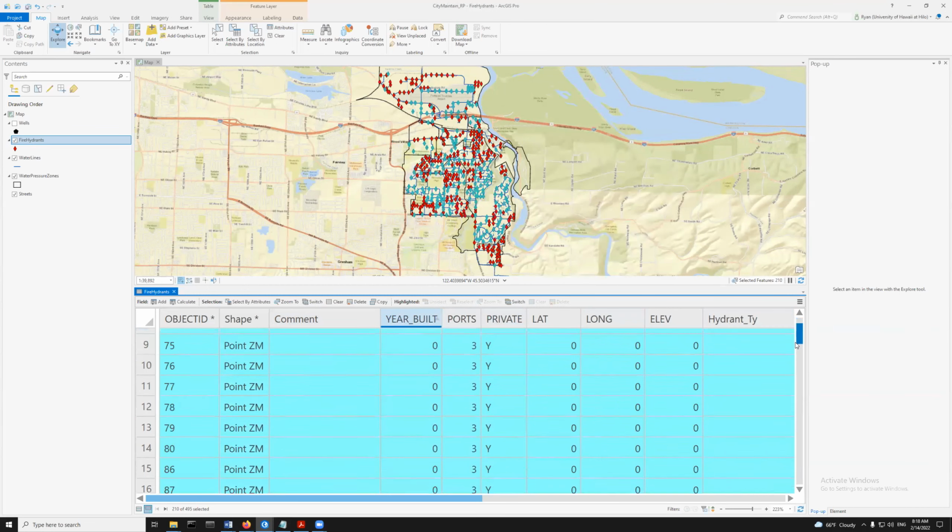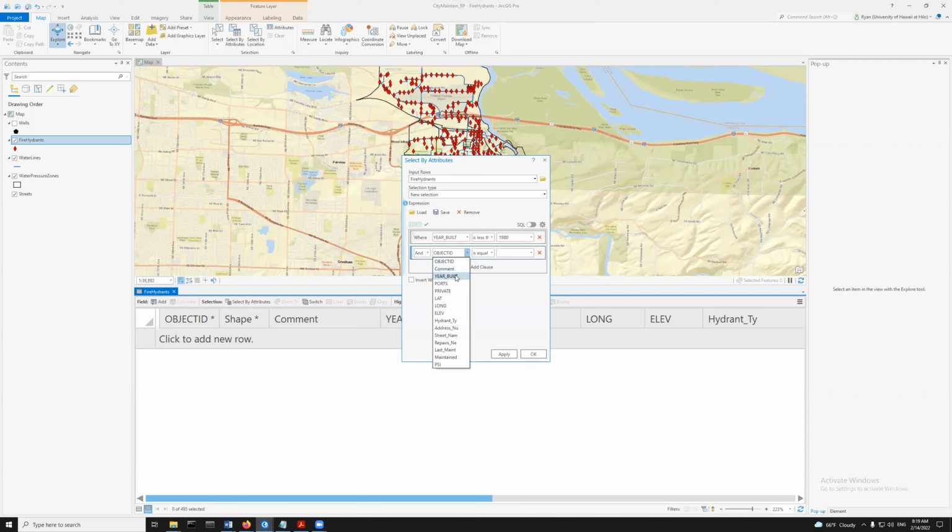And we're going to have another one. And year built, and we could change this. We could make this and. We're going to do and in this case, and year built is not equal to 0. So we're going to make a selection where I only am going to get fire hydrants which are built with a year less than 1980 and not 0.